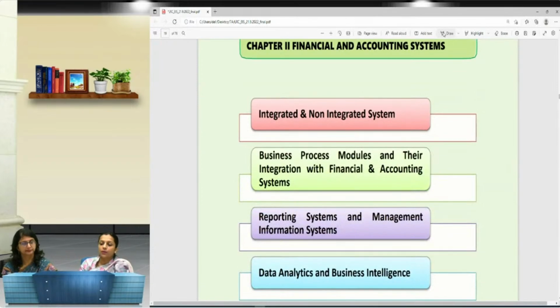So coming to chapter 2, which is the financial and accounting system that deals with integrated and non-integrated systems. It talks about different business process models and their integration with financial and accounting systems. Then in the last, we have the reporting system, management information system, and talking about what types of business intelligence are there and how we can use data ethics over there.